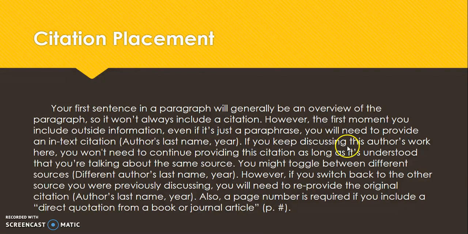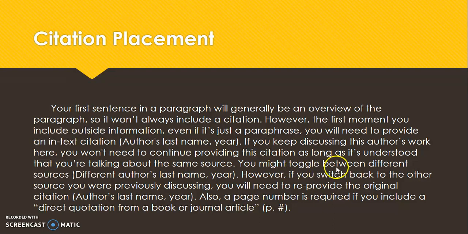If you keep continuing with the same author's information here, you're not going to need to continue providing the same citation right here, as long as it's understood that you're talking about the same source. You might do this by saying "according to the same article," or you could even mention the author's name in the flow of your sentences if that fits in with what you're writing. But you're not going to need to provide this full citation until later.